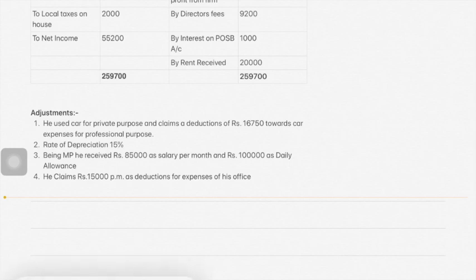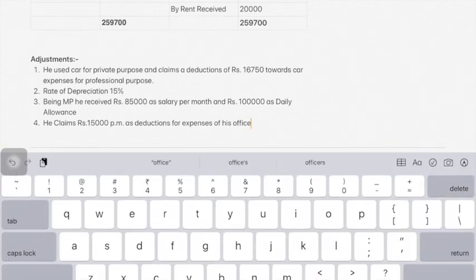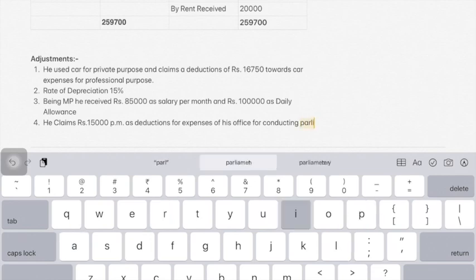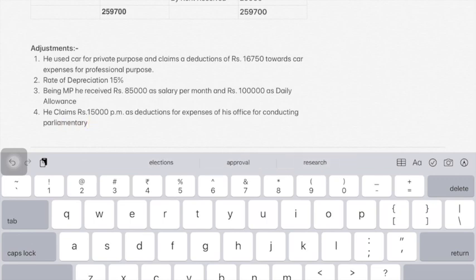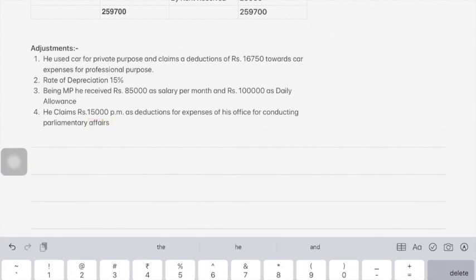This office is for conducting parliamentary affairs.